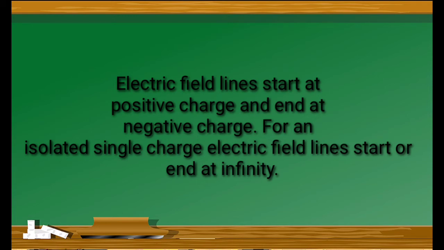That is, the field lines start from a positive charge and end at a negative charge. For an isolated single charge, electric field lines start or end at infinity.